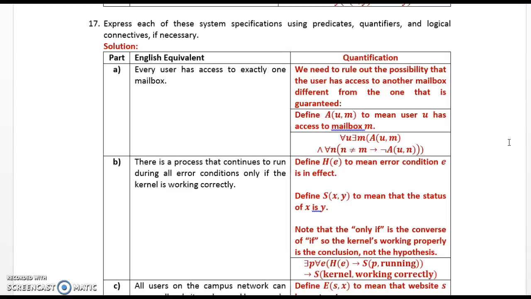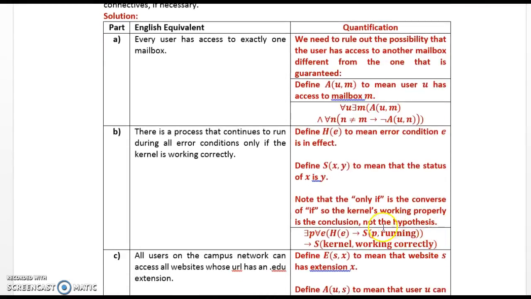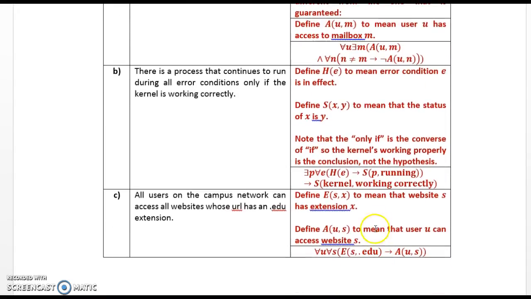There is a process that continues to run during all error conditions only if the kernel is working correctly. Define H of E to mean error condition E is in effect. Define S of x y to mean the status of x is y. Notice that the only if is the converse of if, so the kernel's working properly is a conclusion and not the hypothesis. There exists P for all E, H of E implies S of P running, implies S of kernel working correctly.